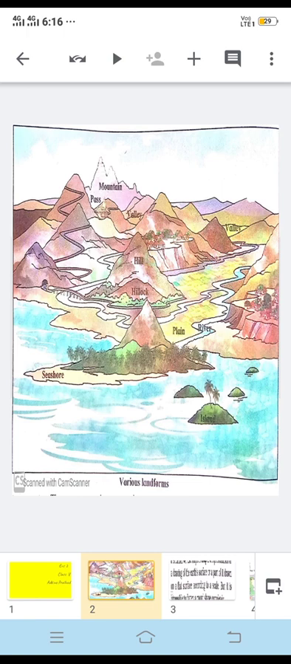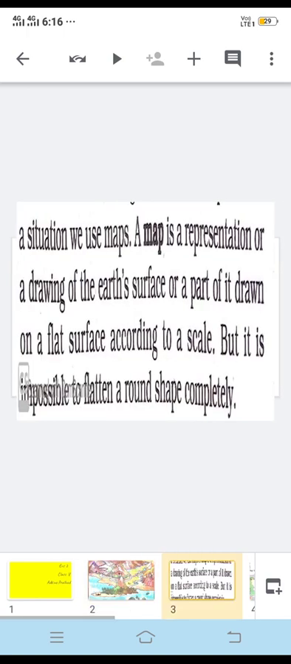So we'll move next. The important concept in our lesson is maps. If we take the definition of a map, it can be defined as a representation or drawing of the earth's surface or a part of it drawn on a flat surface according to a scale.